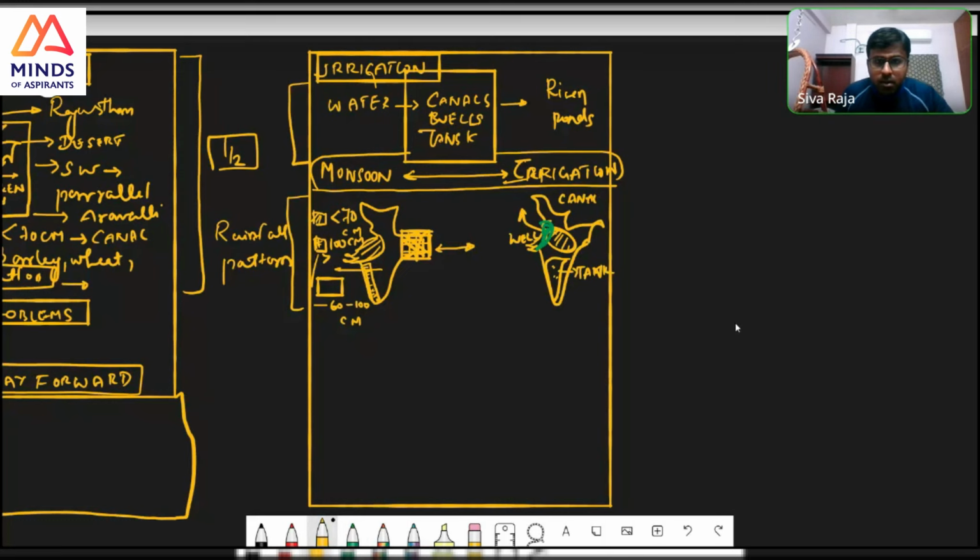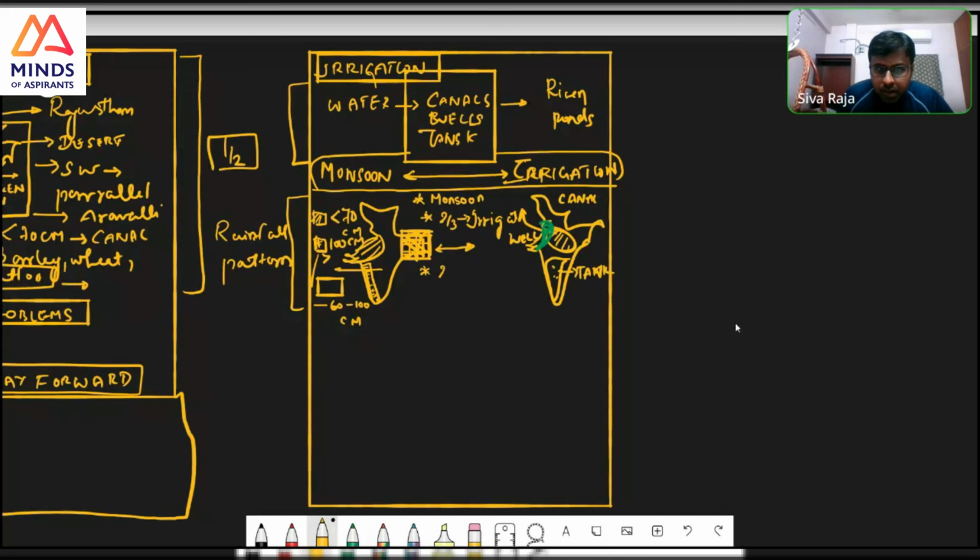See here, I am not writing anything, but that person will understand from this picture. But as I told you, I will not rest with this. In the gap I will say: monsoon rainfall dependent region, two-thirds of the region dependent on irrigation.